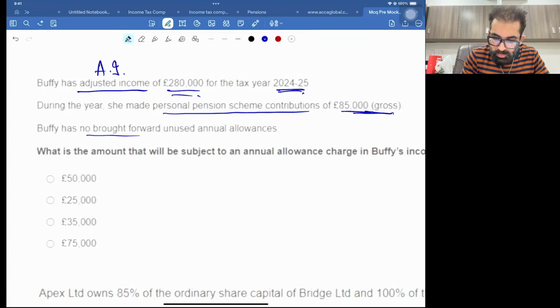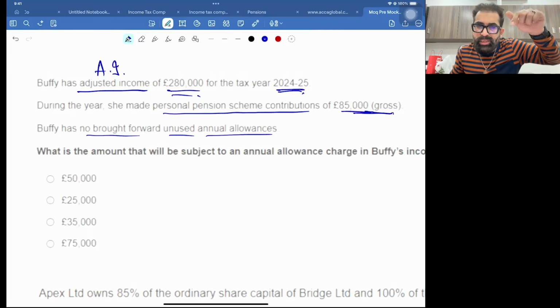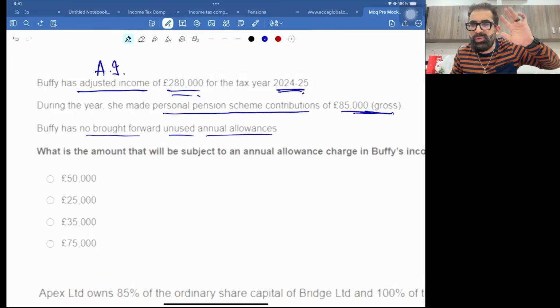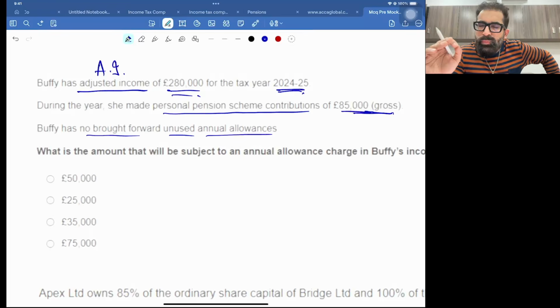Buffy has no brought forward unused annual allowance, so only the current year annual allowance, no brought forward annual allowance from past years. And you know, the current year annual allowance is now 60,000. But wait, your current year annual allowance is going to be reduced by AI, adjusted income.